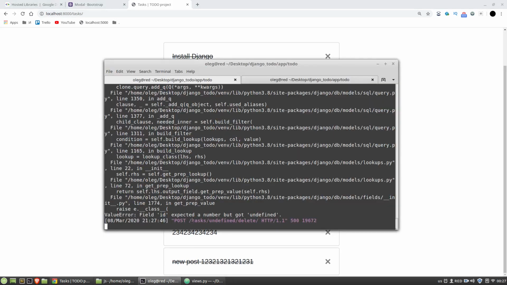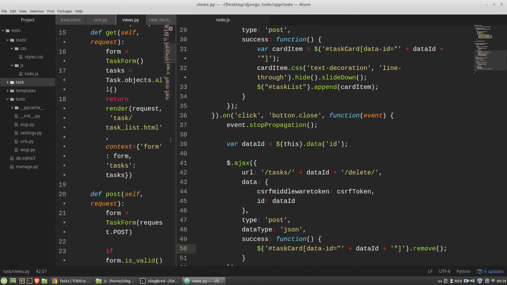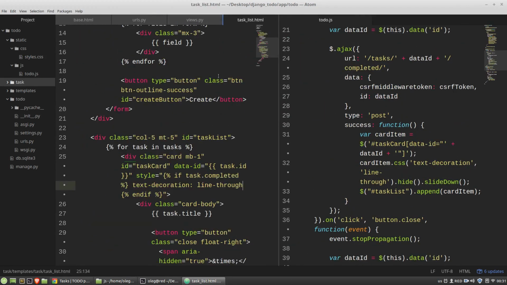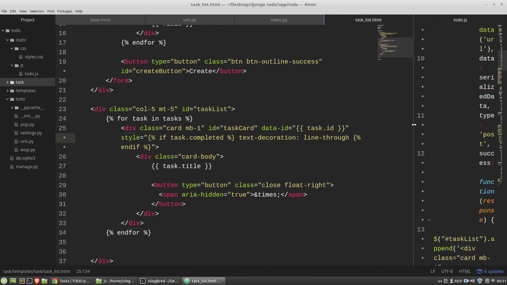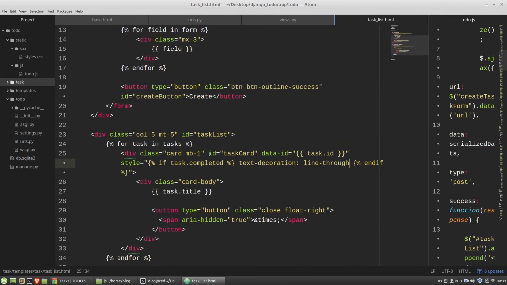Doesn't work again. Field ID expected a number but got undefined. I think we have to use this construction, data ID attribute, with the cross button too.